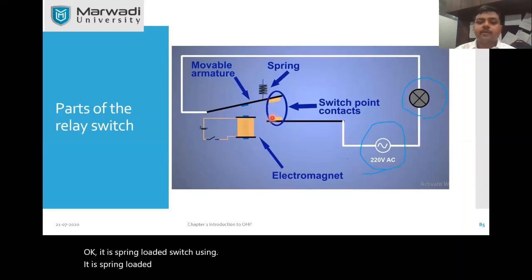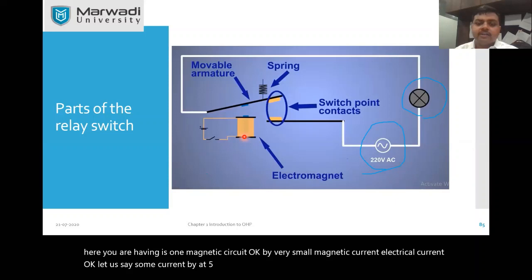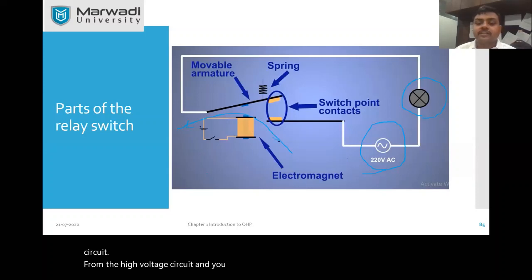If you want to turn it on and turn it off, what can you do? Here you are having one magnetic circuit. A very small electrical current, let us say some current at 5 volts, can generate enough magnetic field to pull this switch towards it or in the opposite direction. So your relay is the device which isolates the low voltage circuit from the high voltage circuit, and you can operate the high voltage circuit just by giving signals, right?